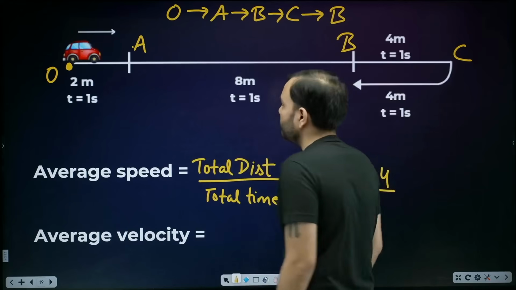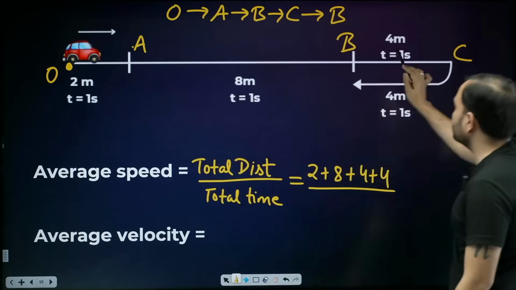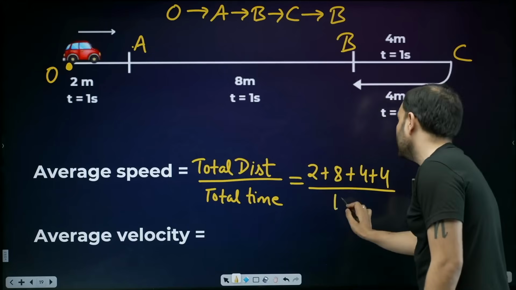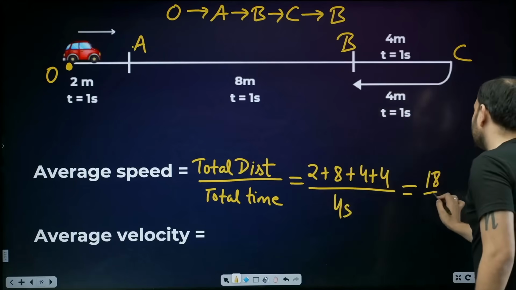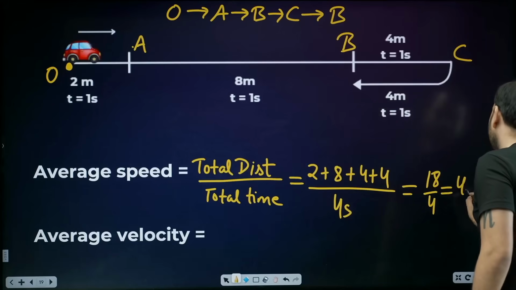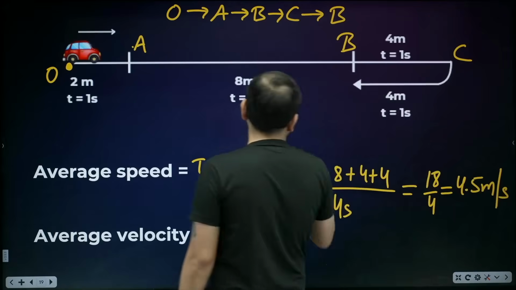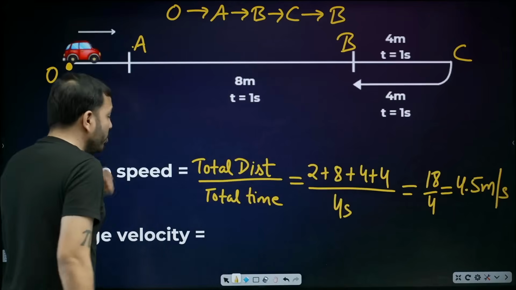Total time at the bottom. 1 second, 1 second, 1 second, and returning also 1 second. How much is it? 4 seconds. So 18 upon 4, 9 upon 2, means 4.5 meter per second. Where is the distance here? In meters. Now average velocity.